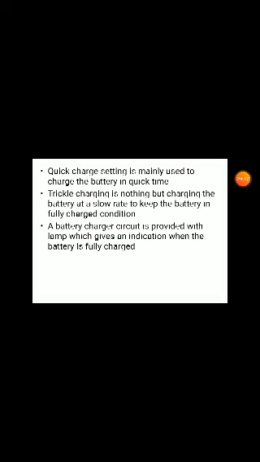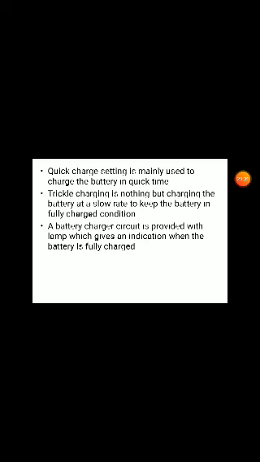Now a battery charger circuit is provided with a lamp which gives an indication when the battery is fully charged. We want to identify whether it is fully charged or not, and that identification is otherwise very difficult. So a battery charger circuit is generally provided with a lamp, which gives an indication when the battery is fully charged.